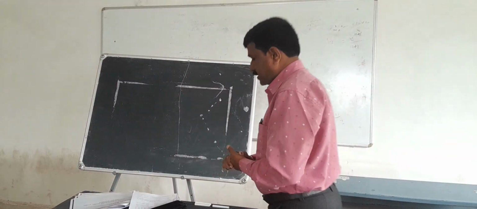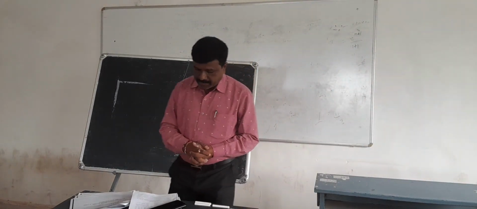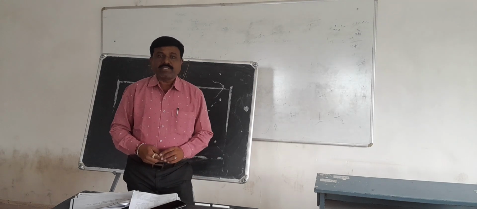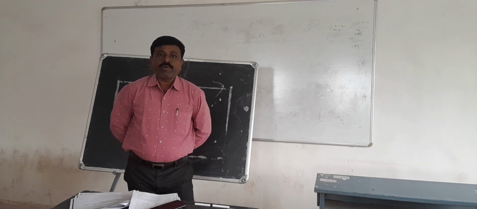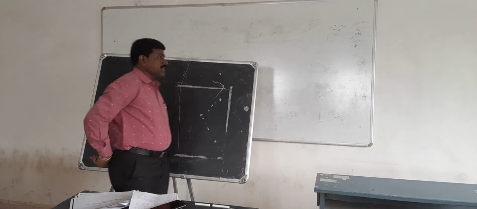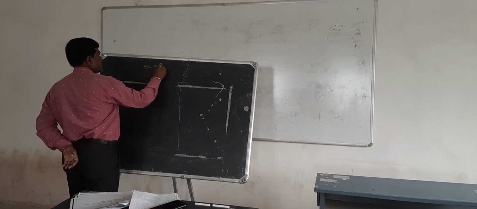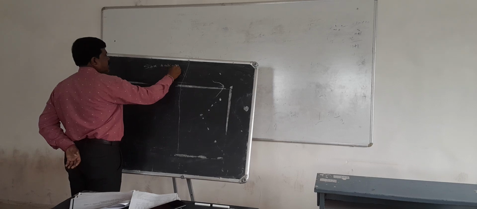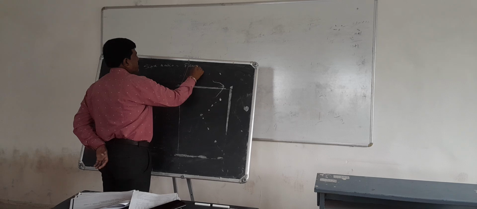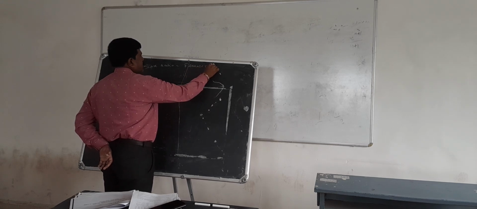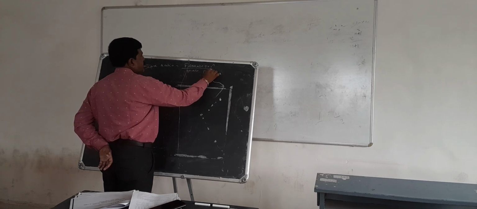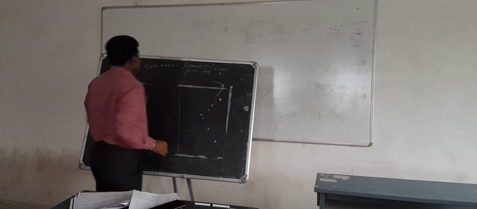Good afternoon. Last lecture we have seen the rates and the ratio of vital events. That is, we find the sex ratio. Sex ratio is the female population divided by the male population into 1000.